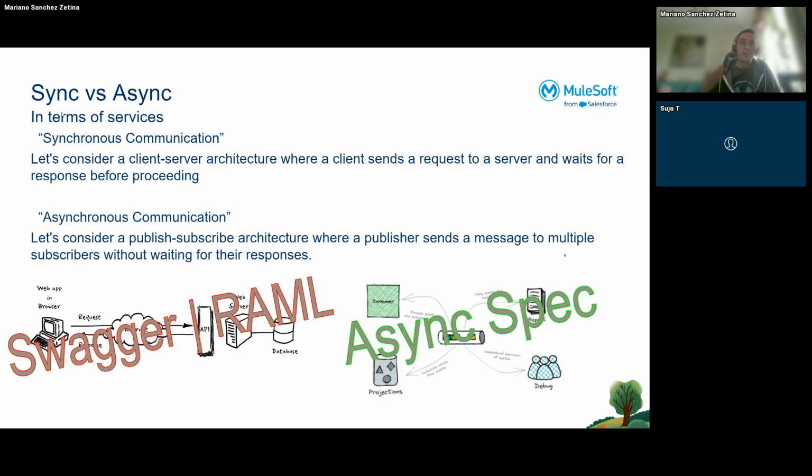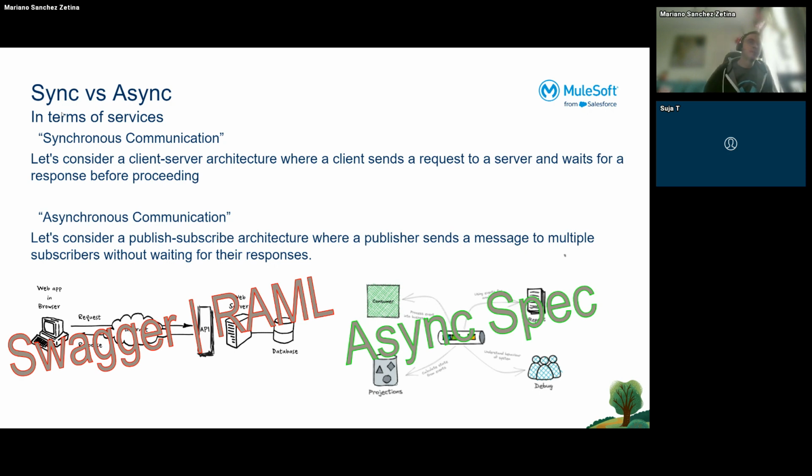But what about events? About events, how can I get to know the name of the topic, the name of the event? How can I get to know which payload I will receive, or which kind of security or protocol? Because talking about event-driven architecture, there are a lot of protocols like AMQP, JMS, MQ, Kafka. There are a lot of protocols, right?